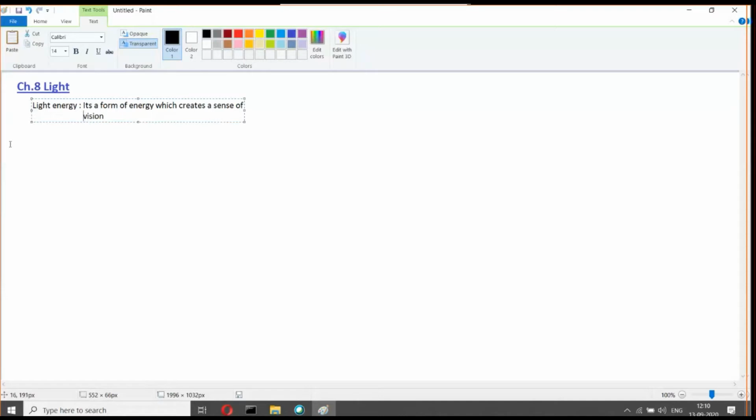Now, if I ask you what is light, I have already explained these things, right? So, what is light? Light is a narrow band of electromagnetic wave spectrum which can be seen.